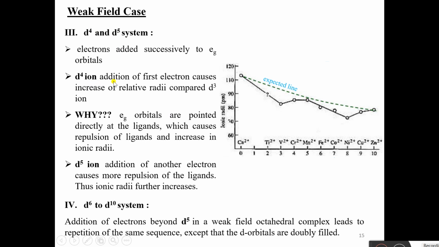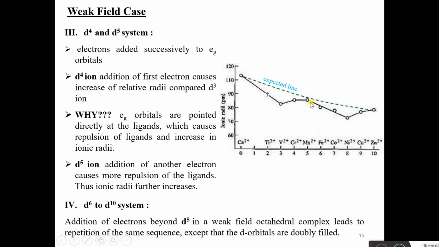Now for the d4 ion, addition of the first electron causes an increase of ionic radius compared to the d3 ion. Why? Because eg orbitals are pointed directly at the ligands, which causes repulsion of ligands and an increase in ionic radii. And in the d5 ion, another electron is added. So there is much more repulsion of ligands and thus ionic radii further increases. So like d1, d2, d3, the ionic radii was decreasing, but for d4 and d5 again the ionic radii increases.